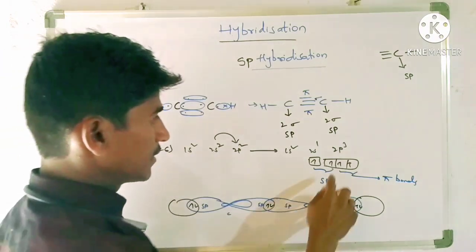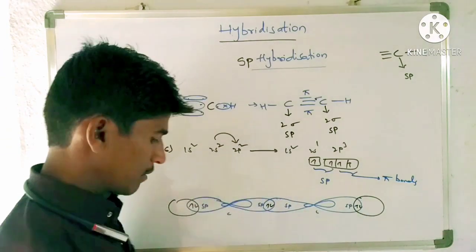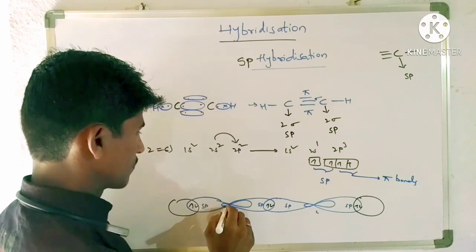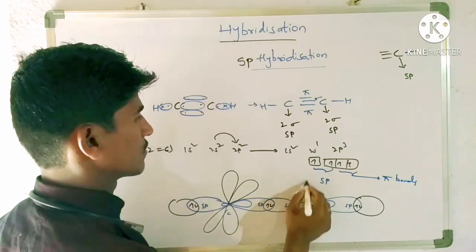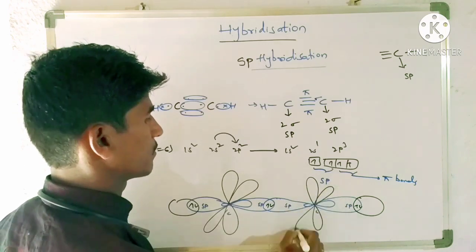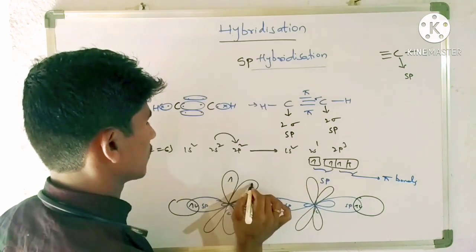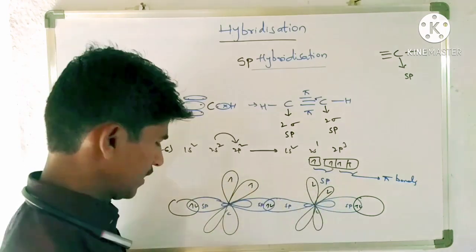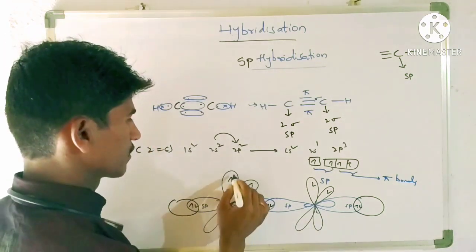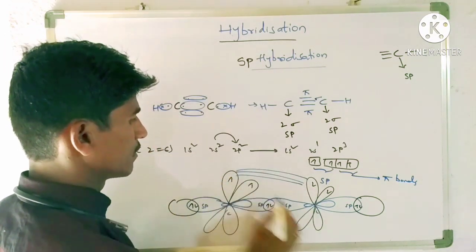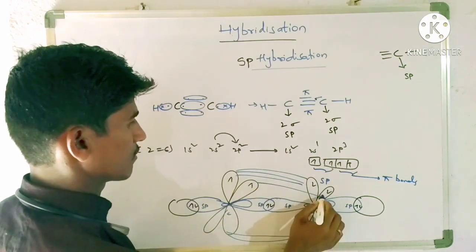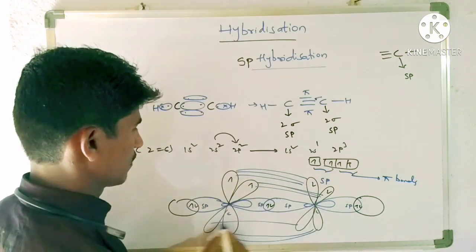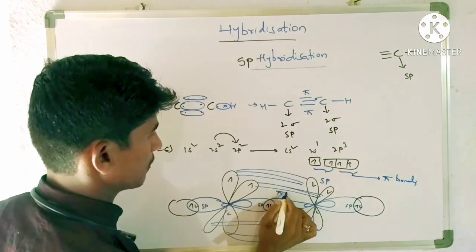Now at the carbon, each carbon has 2 pure p orbitals also. So this is 1 pure p orbital. This is another pure p orbital. This is 1 pure p orbital. This is another pure p orbital. So electrons. Now what happened here? These are involving the sideways overlapping, and these are also involving the sideways overlapping. So it leads to formation of pi bonds.